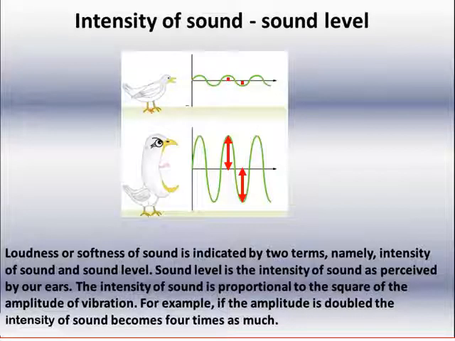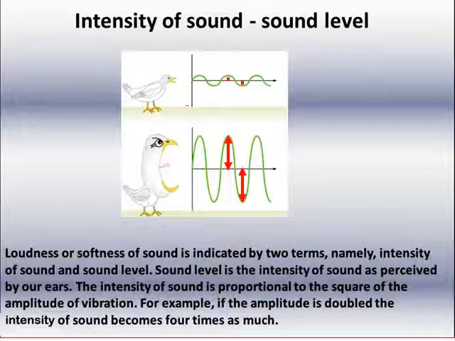The next is intensity of sound and sound level. Loudness or softness of sound is indicated by two terms, namely intensity of sound and sound level. Sound level is the intensity of sound as perceived by our ears.